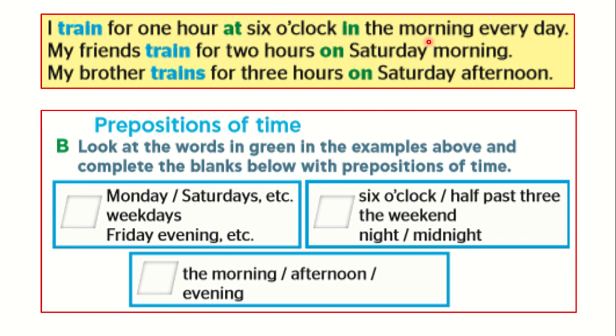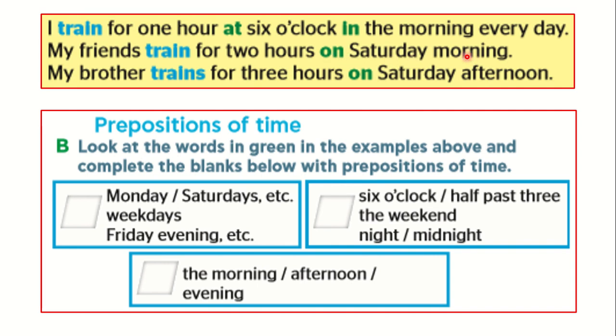But before a certain period of the day, in the morning, in the afternoon, in the evening, etc., we say in. We use in the morning. Before days of the week, even if the day of the week is followed with morning or evening or afternoon, we use on.